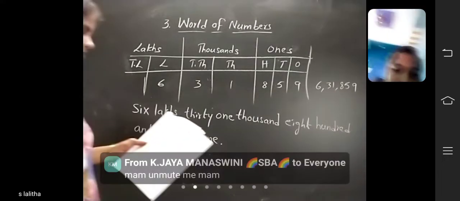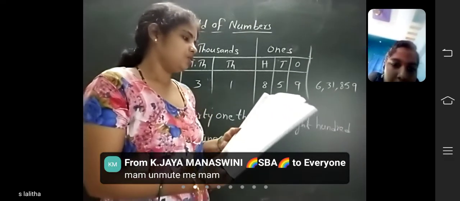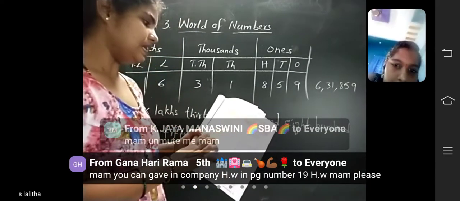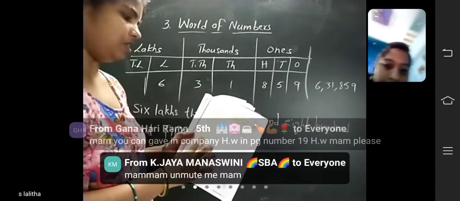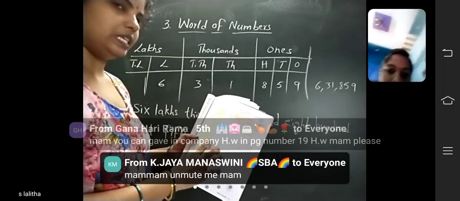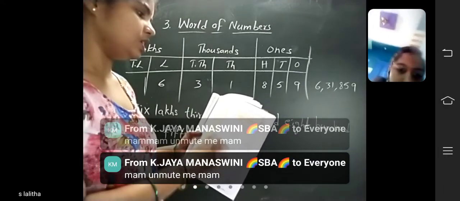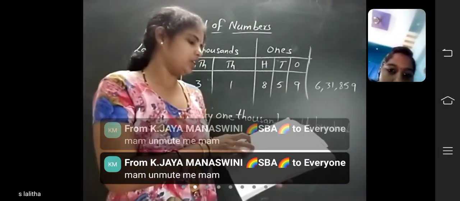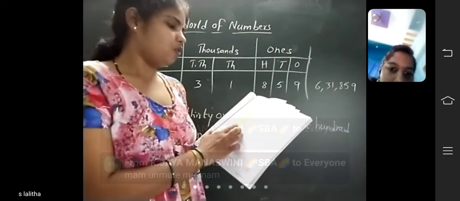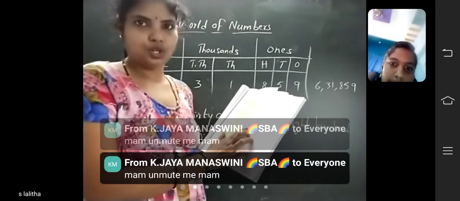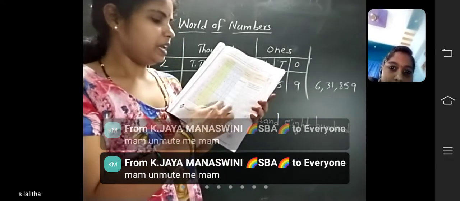Okay. Next, third one, see children. 2 is in 10 lakhs, 9 is in lakhs, 4 is in 10,000, 7 is in 1,000, 0 is in hundreds, 0 is in tens, 2 is in ones. So read this number, children: 29 lakhs 47,002.